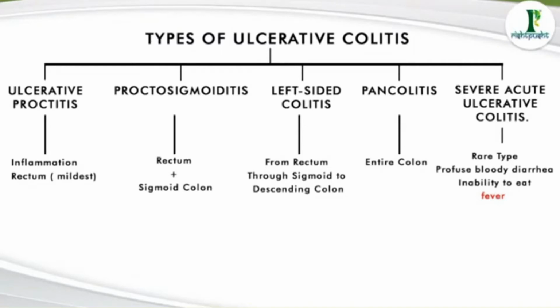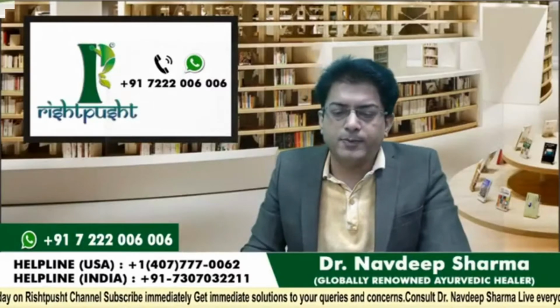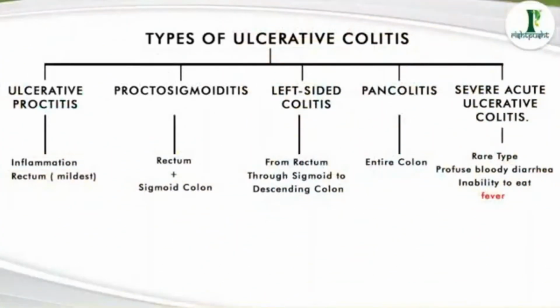So we are talking about various kinds of ulcerative colitis today, and it is an important topic. That is why I am taking this topic with you. So the next type of ulcerative colitis is left-sided colitis.